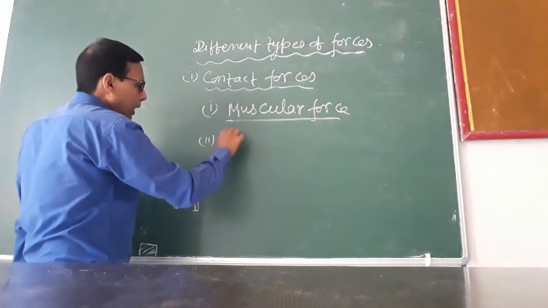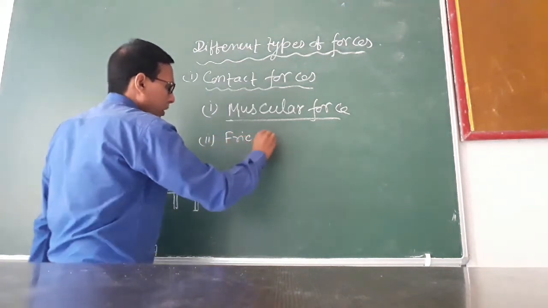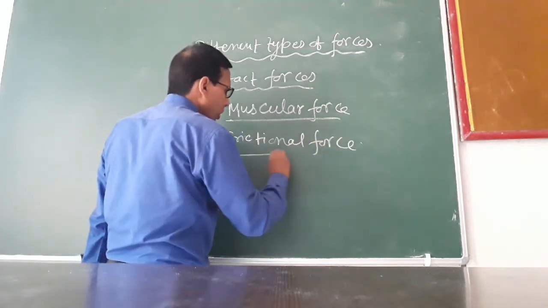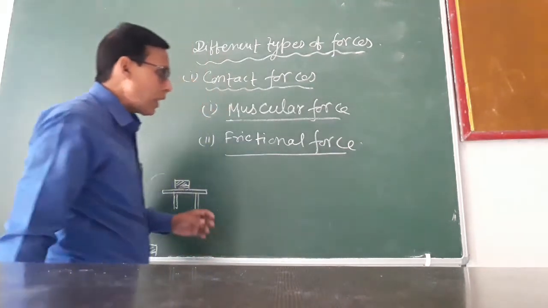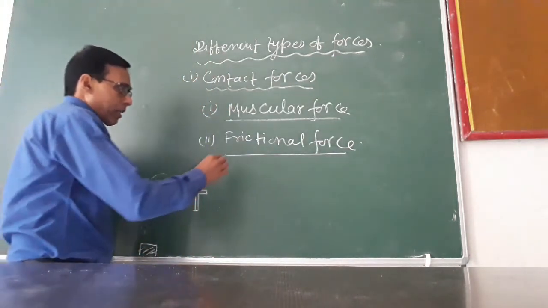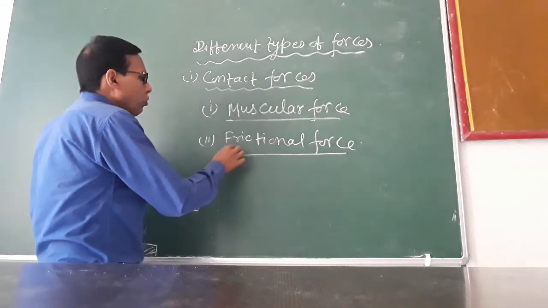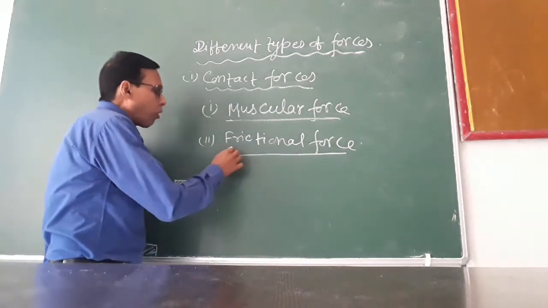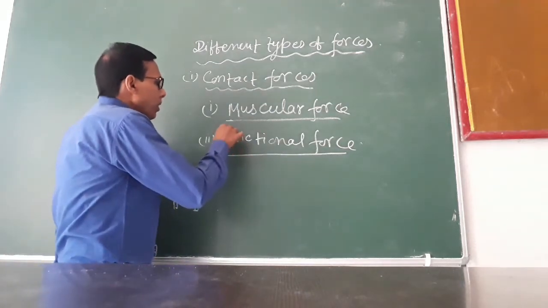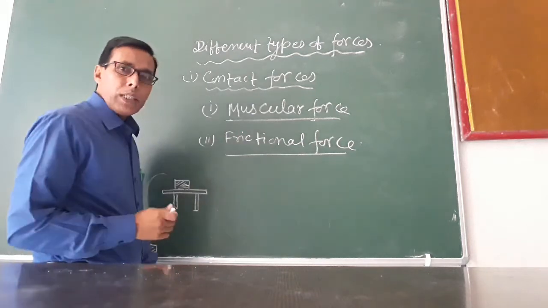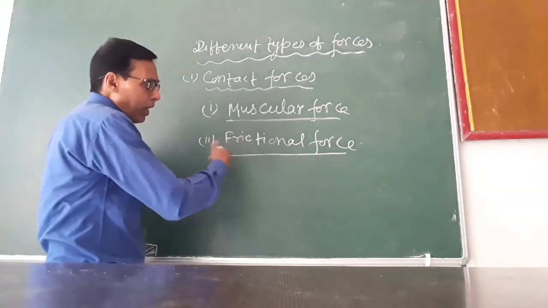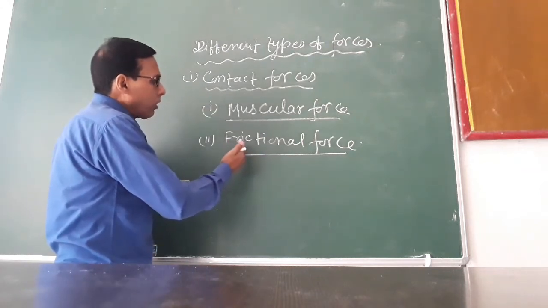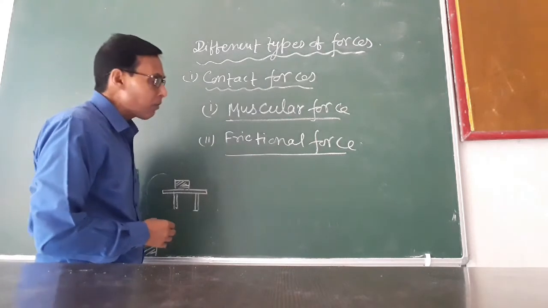The second example is frictional force. What is frictional force? When two bodies are in contact, that is, when two bodies are in relative motion, then one body opposes the motion of the other body, and due to the frictional force the speed of the body decreases and finally becomes zero.